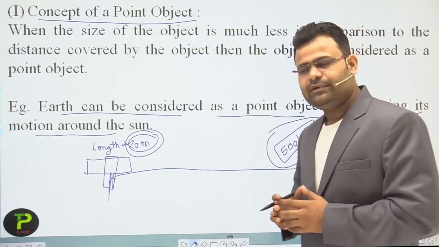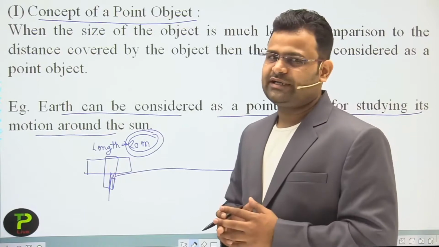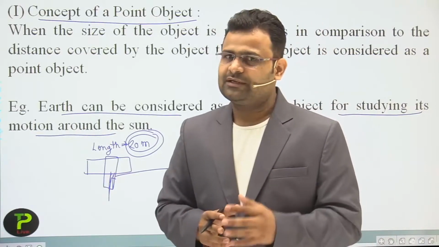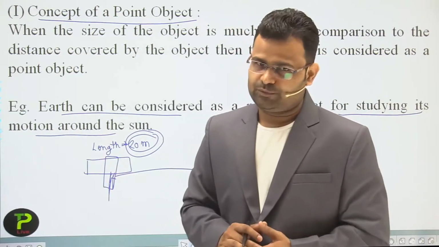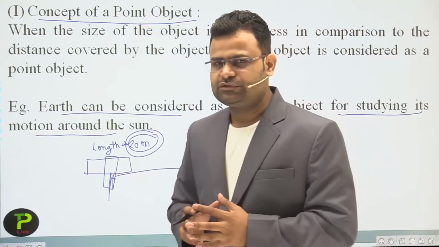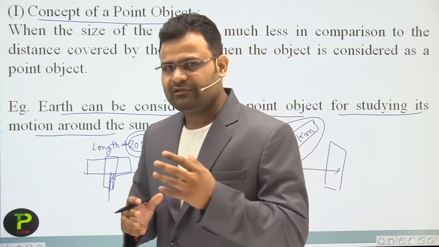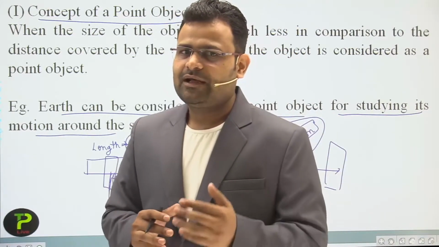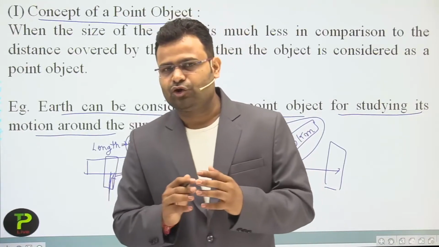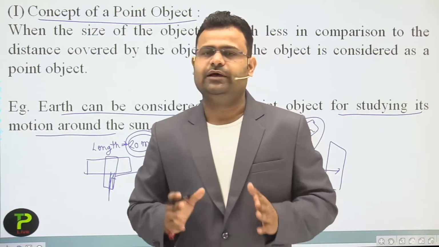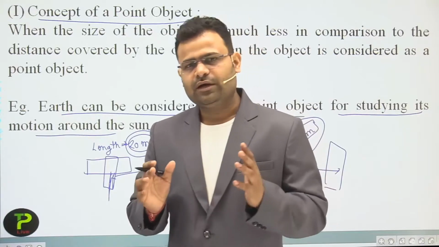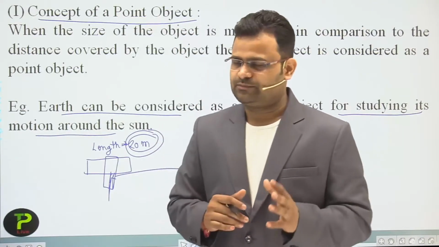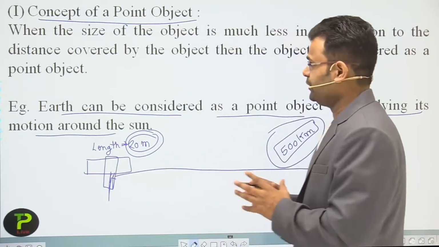So at that time, dear students, we are not considering the size of the object. That is the concept of a point object. What is the concept of a point object? If you are traveling a large distance, and at that time we are not considering the size of the object because it doesn't matter for our calculations, that is the concept of a point object.